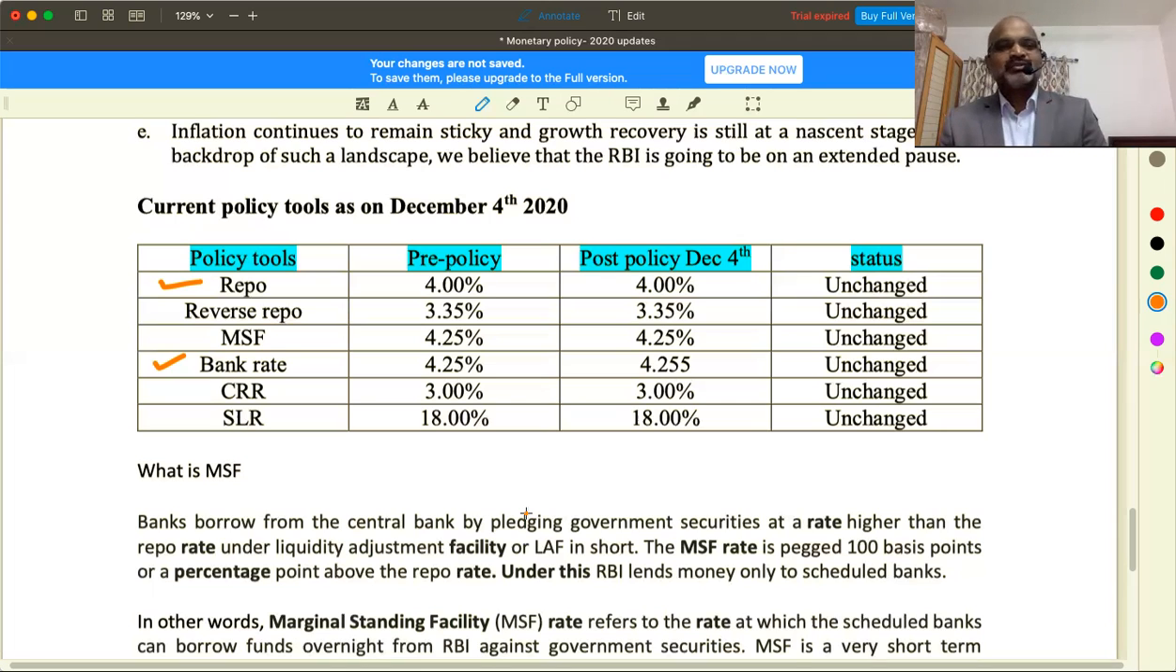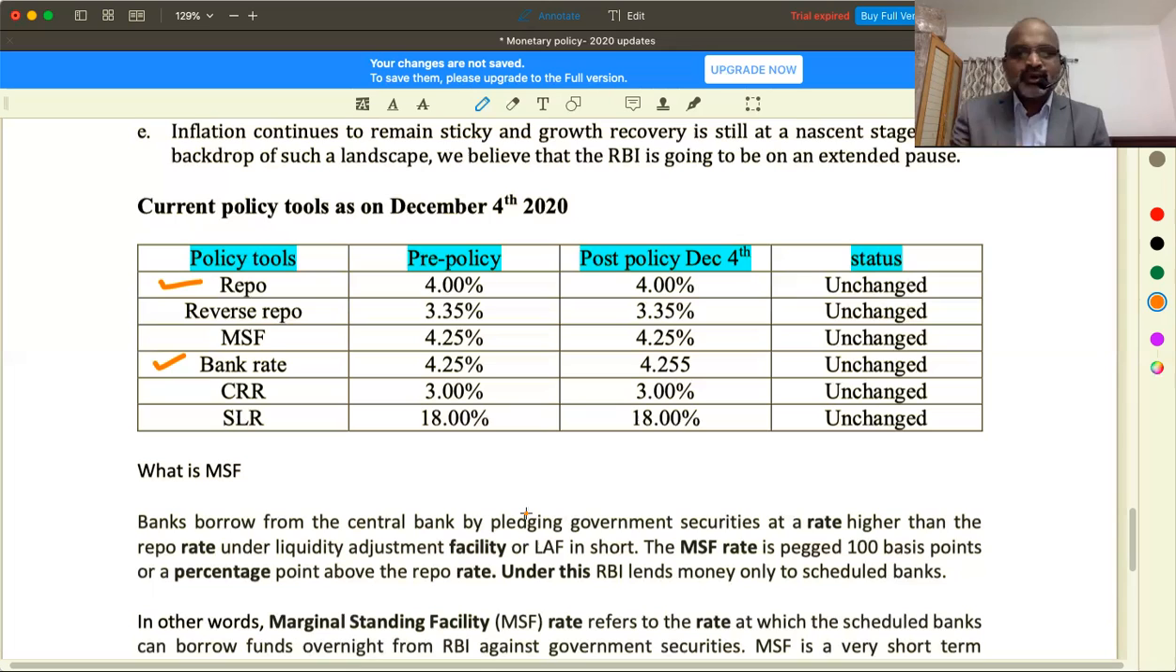So I gave you two points. Under repo, Reserve Bank of India lends rupees, not foreign exchange, to commercial banks on securities, government securities, bonds, debentures, etc. And bank rate is basically the rate at which Reserve Bank of India lends money against the bills. Therefore, bank rate is also called rediscount rate.